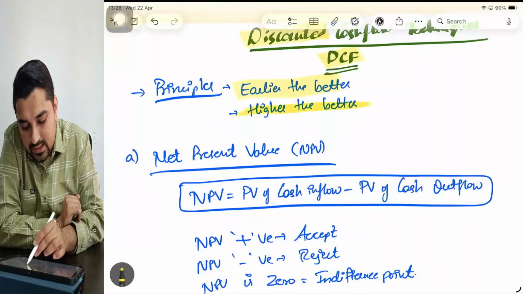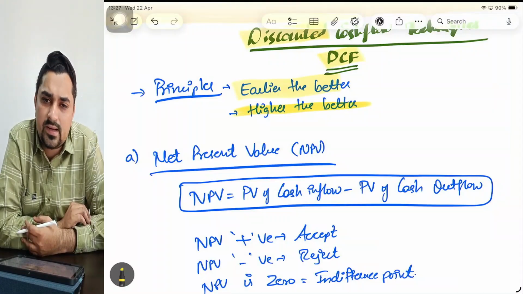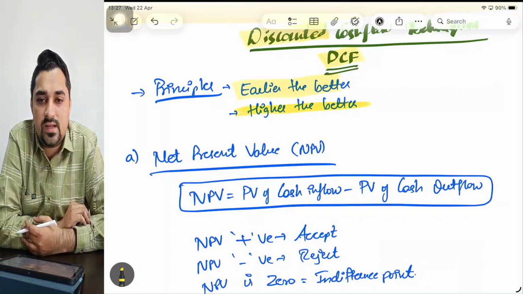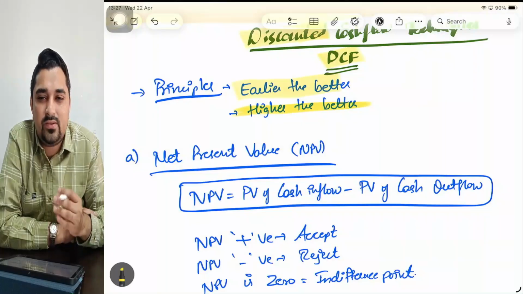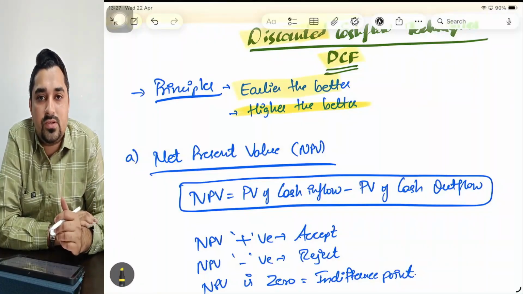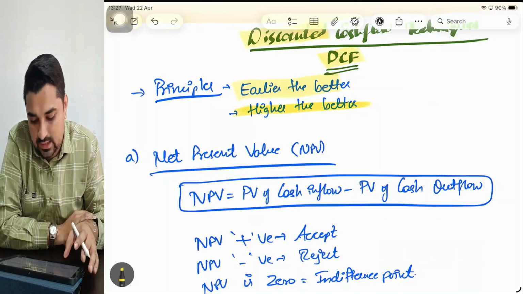Second principle, earlier the better. Second principle is higher the better. So DCF techniques follow which principles? They work on 2 principles. Earlier cash flows are better and higher cash flows are better. And it considers all the cash flows. Unlike the payback period method where only the initial investment was to be recovered, here we are recovering the initial investment along with the total returns generated by the project.